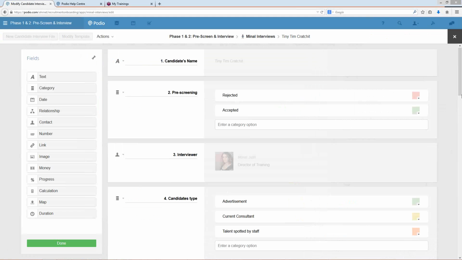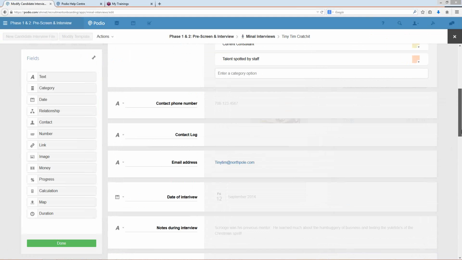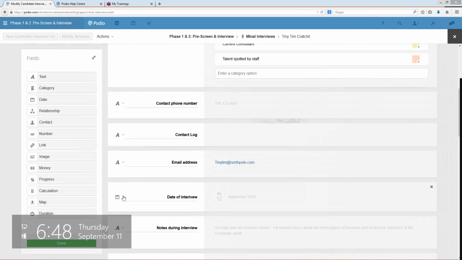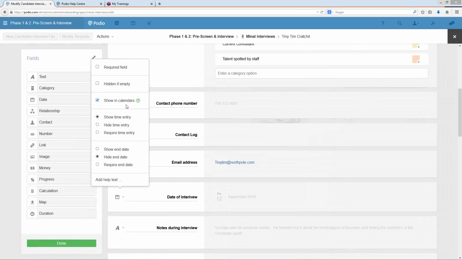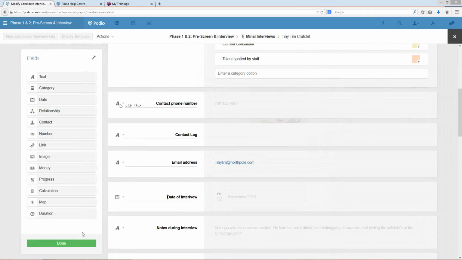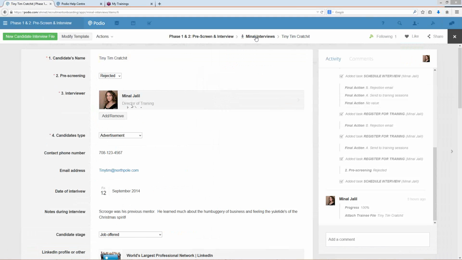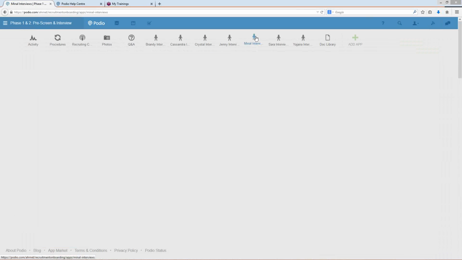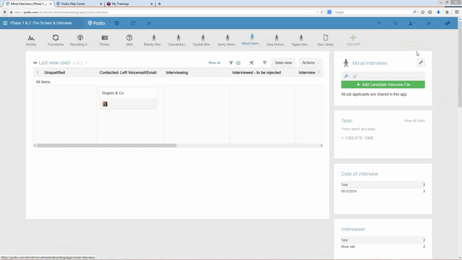And going back to date of interview, here we go. One of the options is to select show in calendars. I put a check here so that the interviewee who's doing the interview, when they decide to schedule the interview, will be able to see it in their calendar because their contact information is above. So they'll automatically have this show up in their calendar, which is pretty cool. You saw that earlier. And we definitely want to sync the calendar in this particular workspace with our Outlook calendar. So that's really crucial and critical.